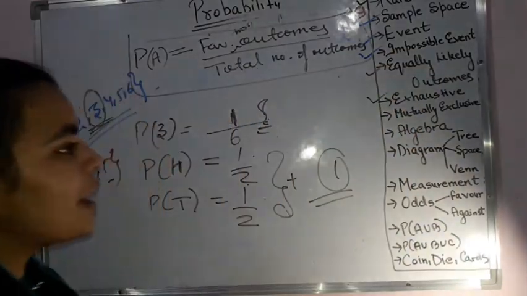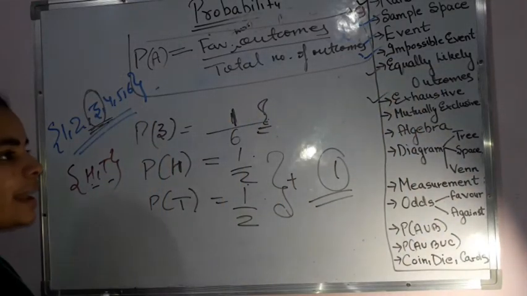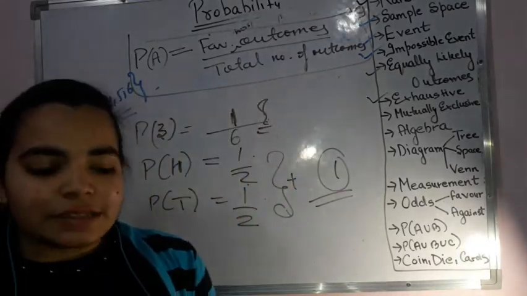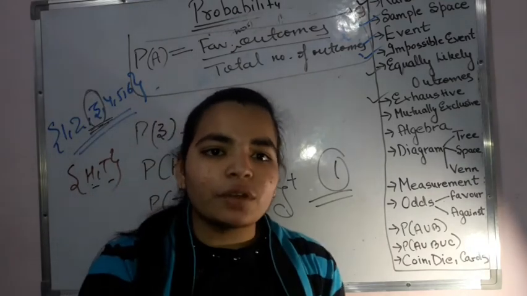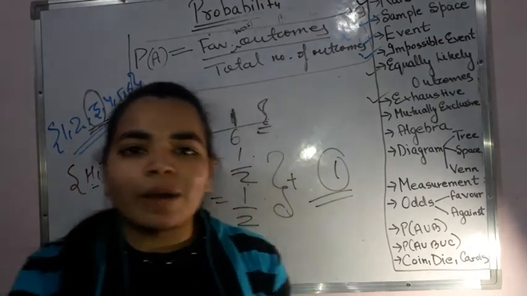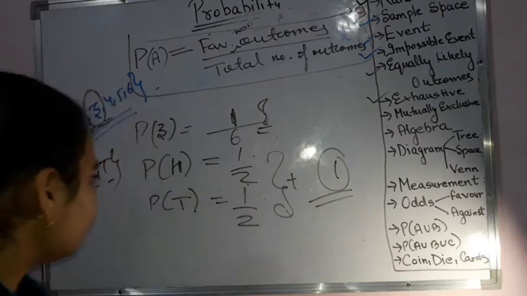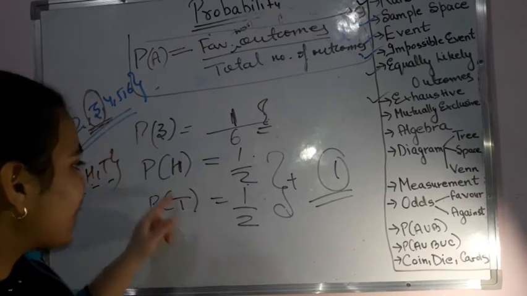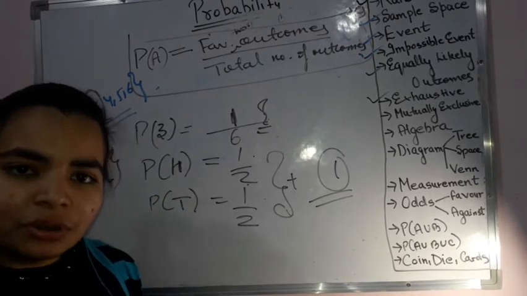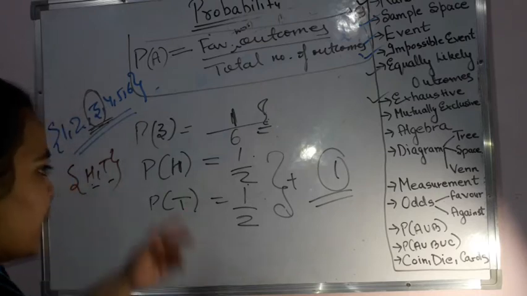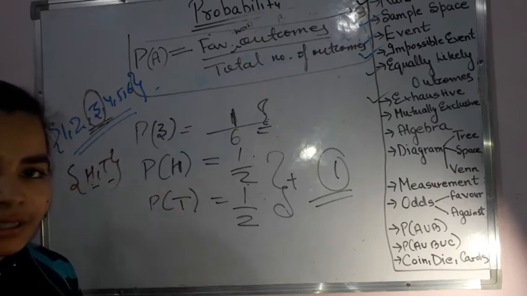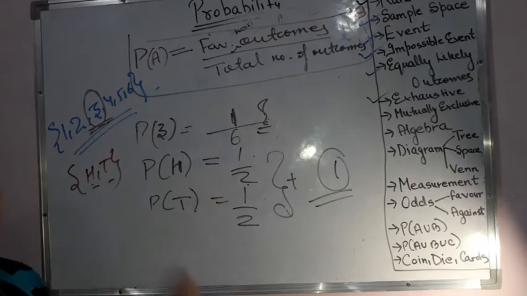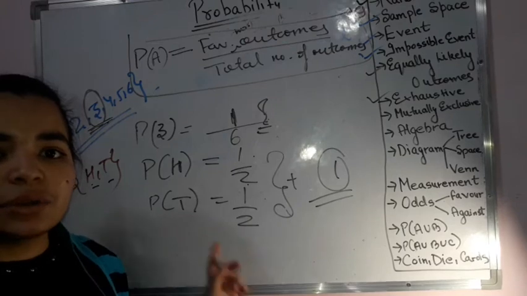Okay, now after this you have mutually exclusive. Mutually exclusive, clearly by the name itself it suggests that if one is happening, then at that point of time when that same is happening, the other one cannot happen. How come? If my head is occurring once I tossed my coin, if I am getting a head, can I get tail also? No, absolutely never. Because if I get a head, then how can I get the tail on the same side, same tossing? No, I cannot get. Therefore, they are mutually exclusive events.